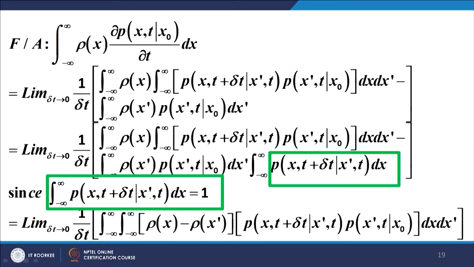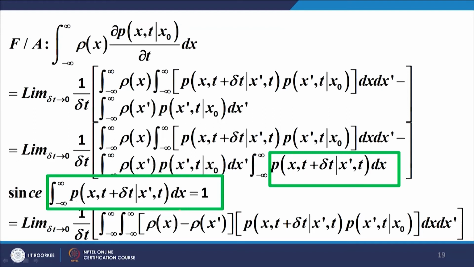The system started at state x dash at time t and it moved to the state x at time t plus delta t. If you sum it over all the values of x, that means all the possible states the system can take on transition, then the net result has to be 1.